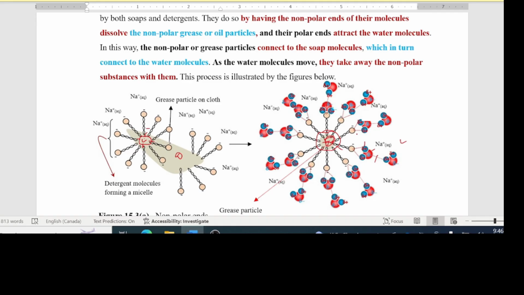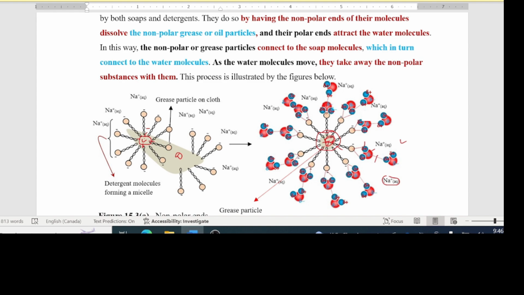As you can see also, the polar ends of the soap or detergent molecules are attracted to water molecules by dipole-dipole forces. These water molecules in turn are attracted to other water molecules by hydrogen bonds. The sodium ions are spectator ions and are not involved.